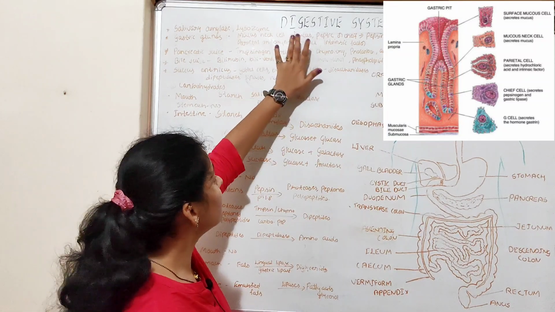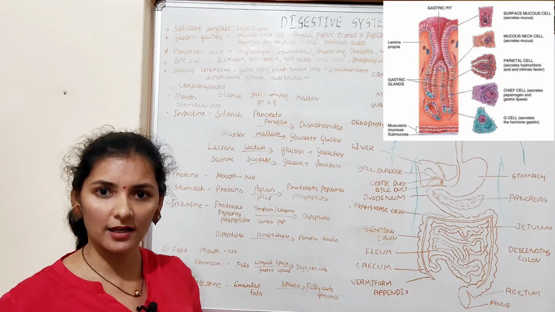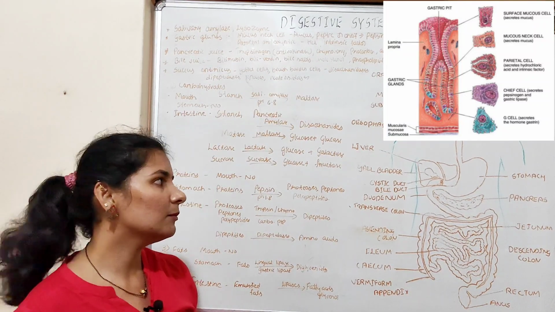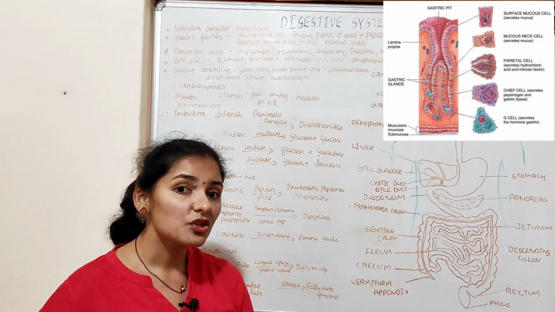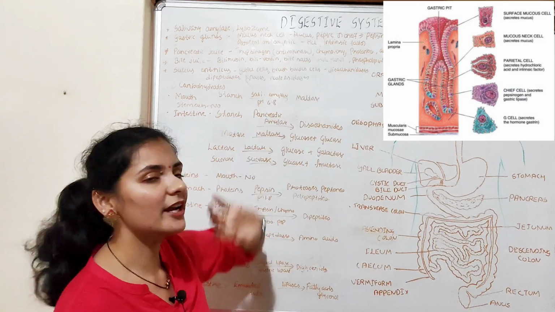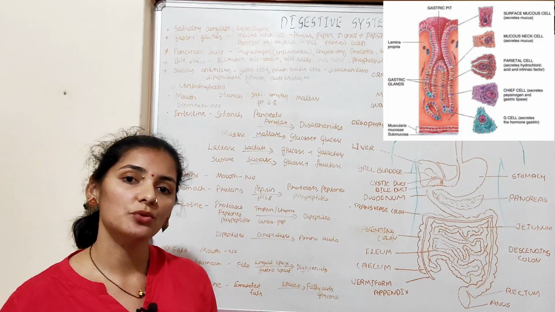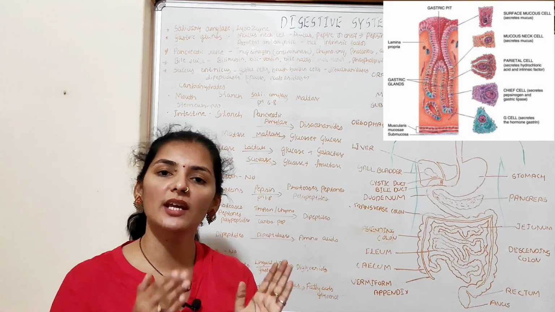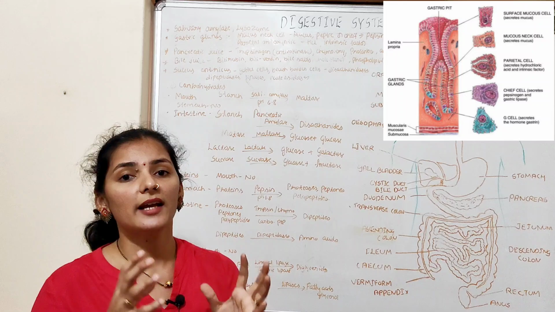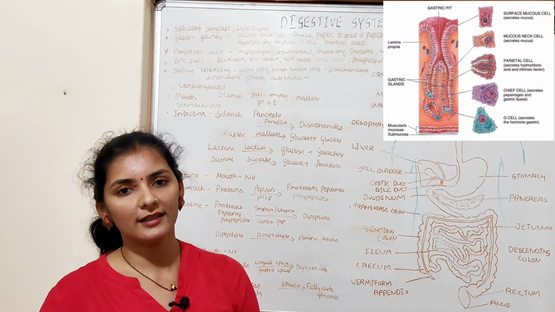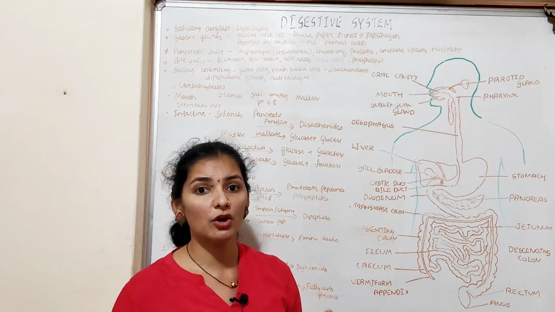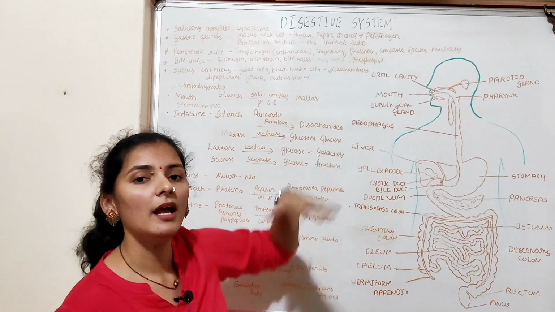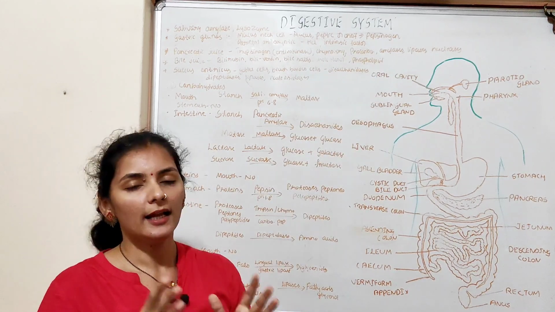So these are the contents produced by the gastric gland, and that juice is nothing but the acidic gastric juice. It is called acidic because it consists of hydrochloric acid. That's why it is known as acidic gastric juice. When the food is thoroughly mixed with the acidic gastric juice, the digestion of the different food particles takes place in the stomach, because of the presence of different enzymes.